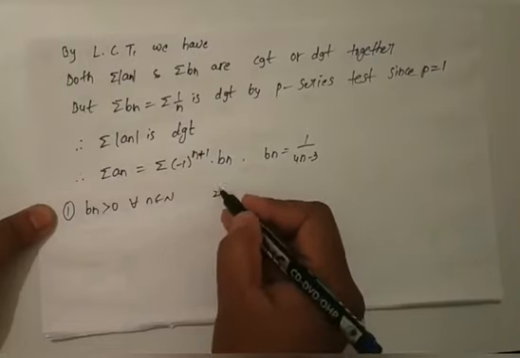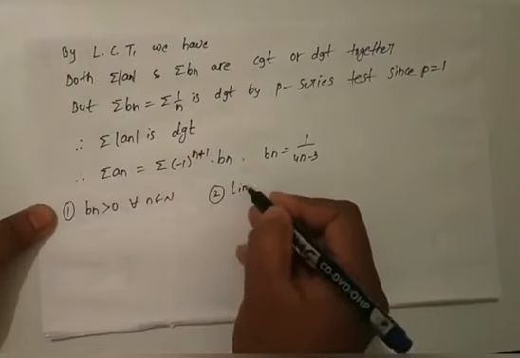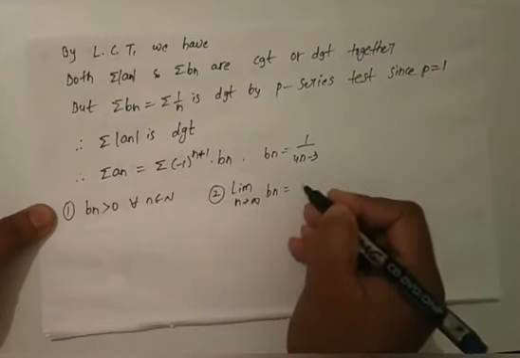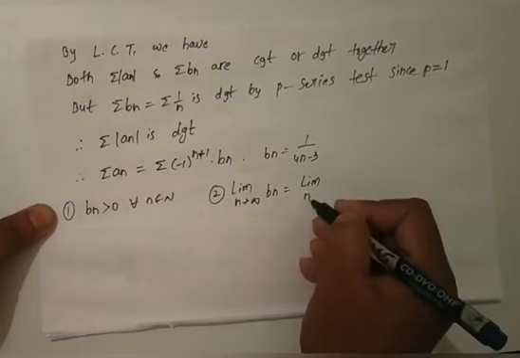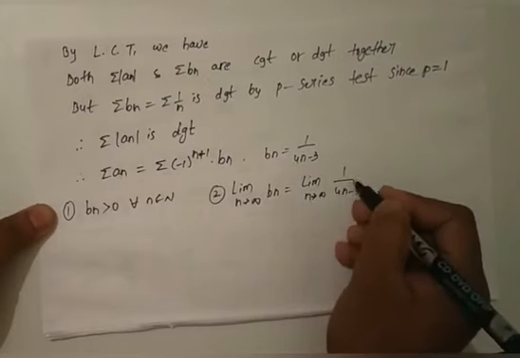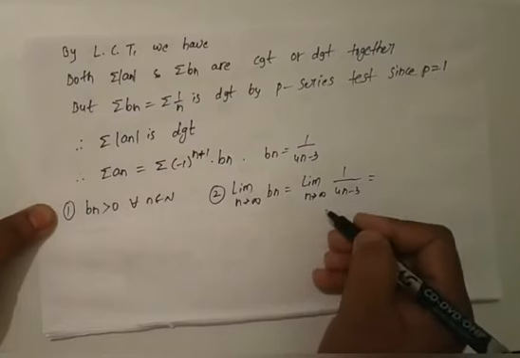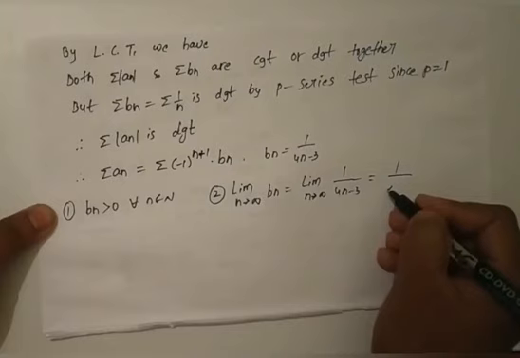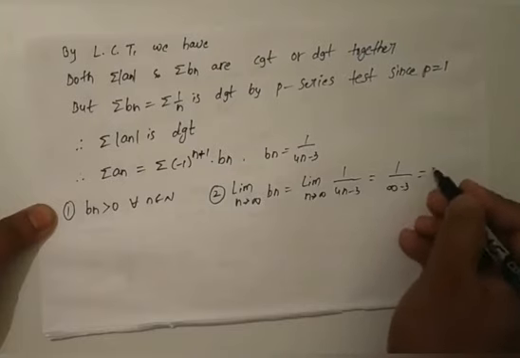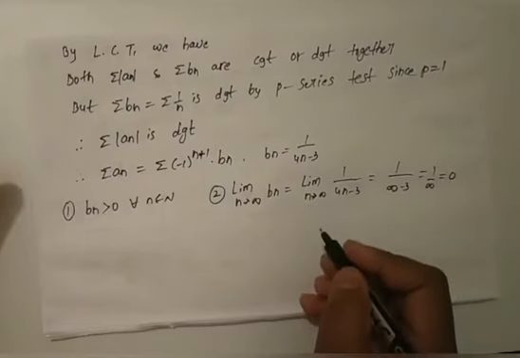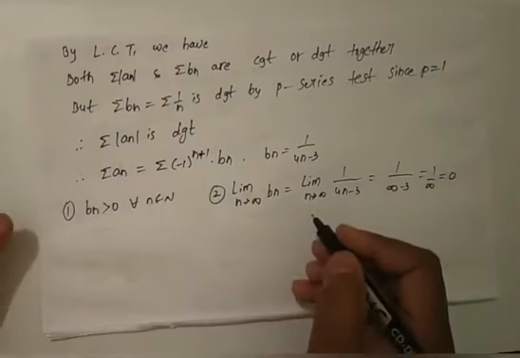Next, second condition: limit n tends to infinity bn is equal to limit n tends to infinity 1 by 4n minus 3. Applying n tends to infinity, we get 1 by 4 into infinity, which is infinity, minus 3, which is infinity. 1 by infinity is 0. Therefore the second condition also holds.